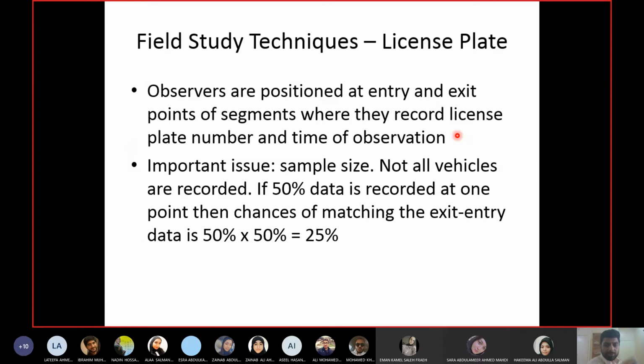Obviously, you can make it more precise by taking the observations in seconds as well. So you have a watch which shows the time in seconds, you can record the time up to seconds, and the other observer will do the same thing, and you will have more precise observations.